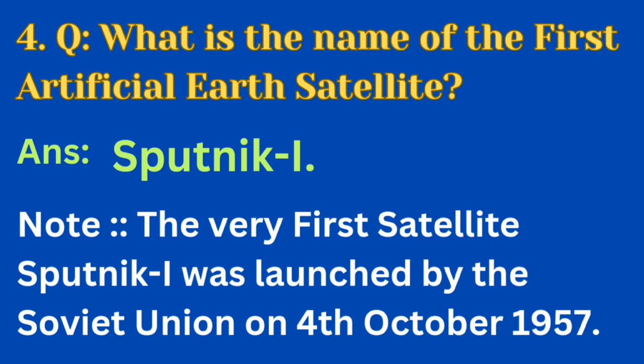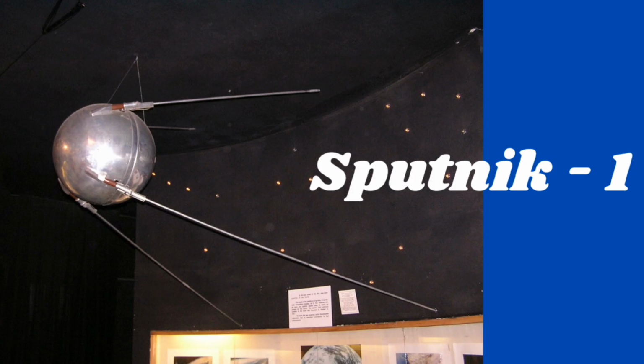Fourth question is, what is the name of the first artificial Earth satellite? Answer is Sputnik 1. Note that the very first satellite, Sputnik 1, was launched by the Soviet Union on 4th October 1957. This is the picture of Sputnik 1, which was launched by the Soviet Union.